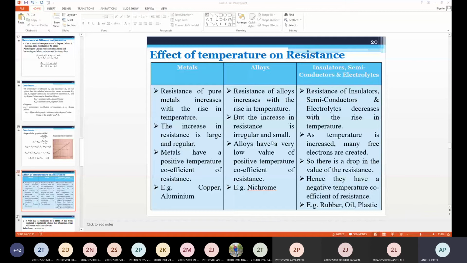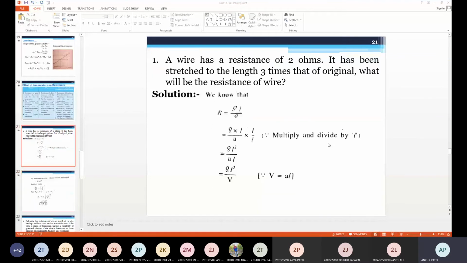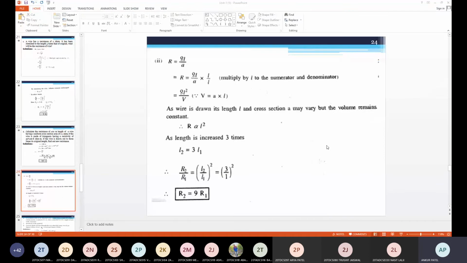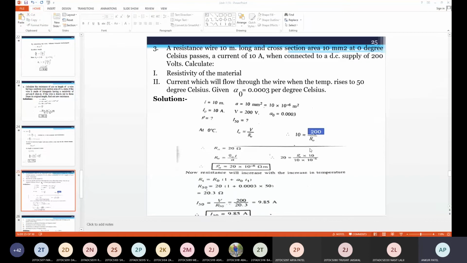In negative temperature coefficient, we know that with a rise in temperature, resistance decreases. For zero temperature coefficient, resistance remains constant with a rise in temperature. An example is manganin, a constantan material. I will share this material with you.